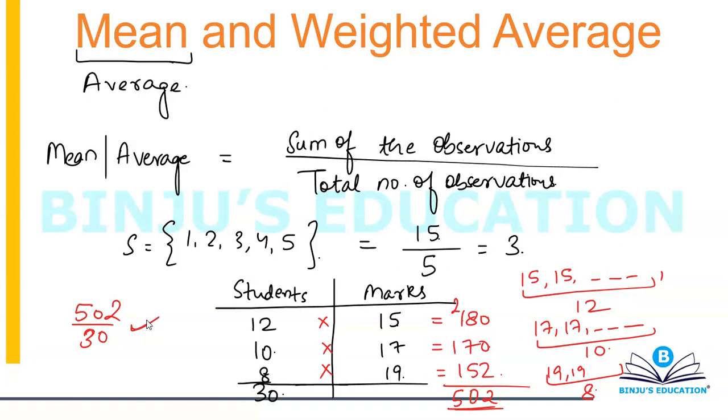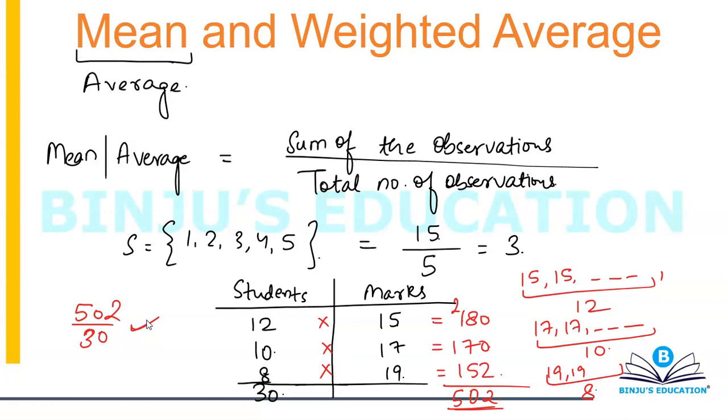And that's your answer. So what is mean or what is average? Keep it very simple. Mean or average is simply the sum of the observations divided by the total number of observations. Whether your observation consists of constants or variables, it doesn't matter.